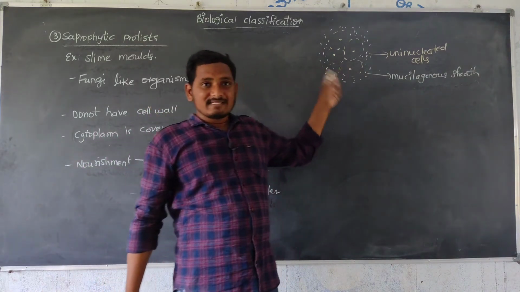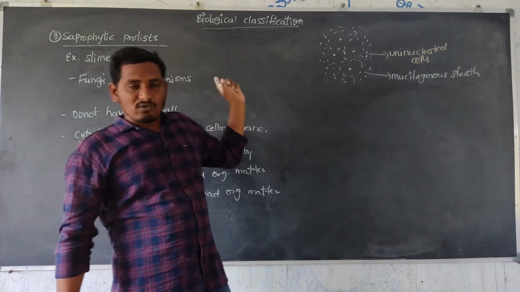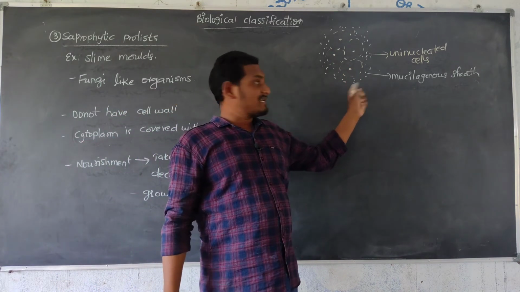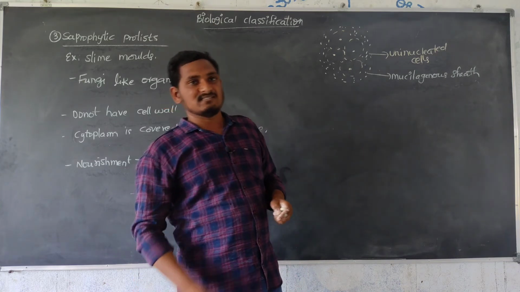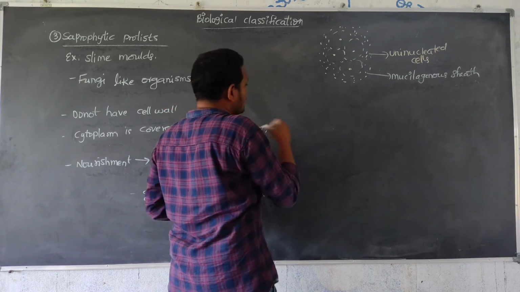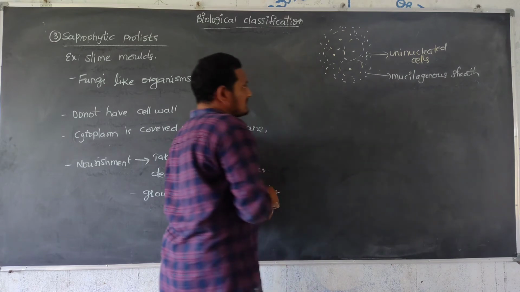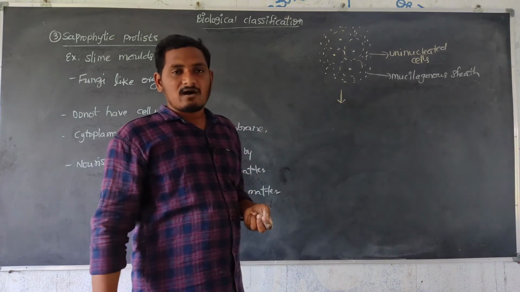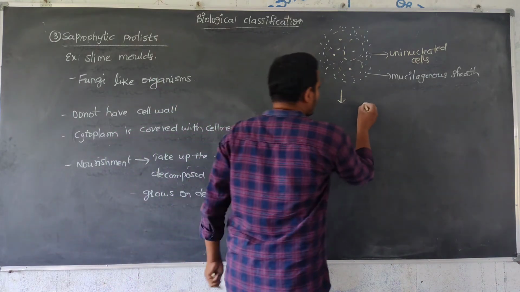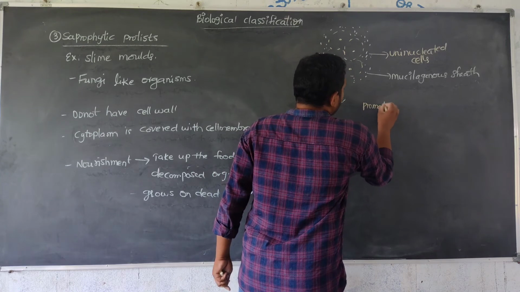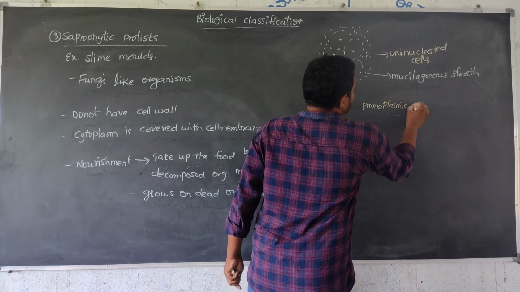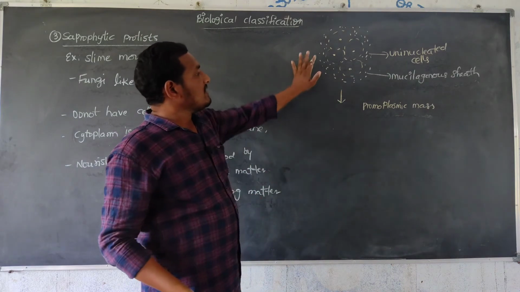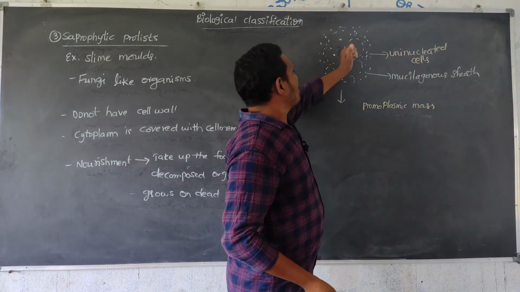So the uninucleated cells of slime mold come closer, forming a group, and they release a secretion, that is the mucilaginous sheath. Then in some cases a protoplasmic mass will be formed. How? The protoplasmic mass is formed by rupturing of these membranes.